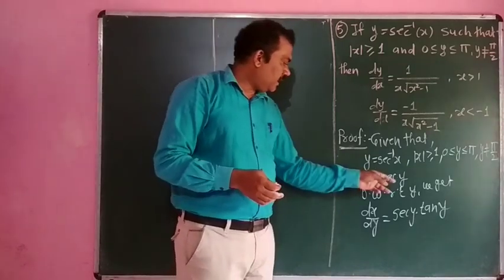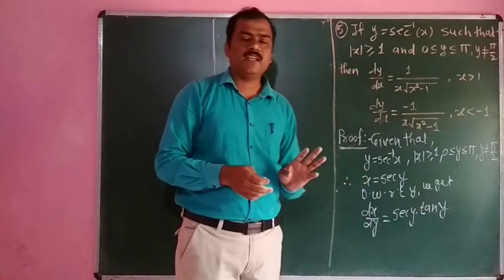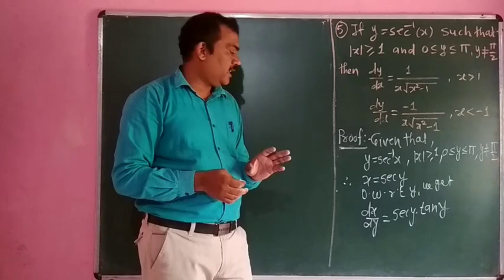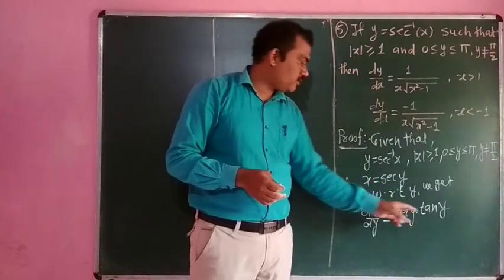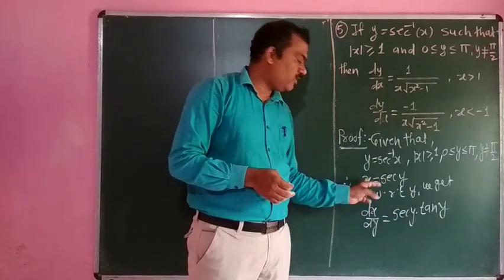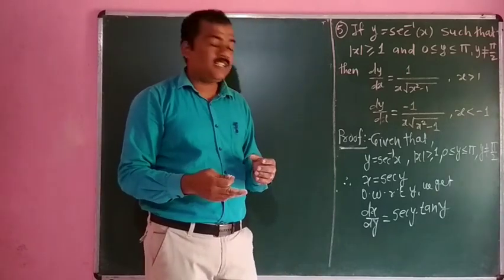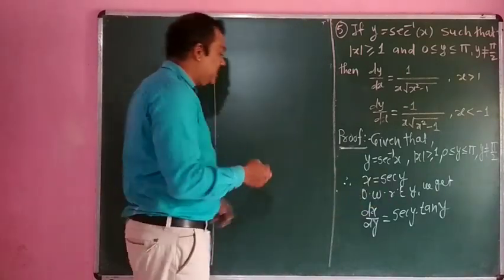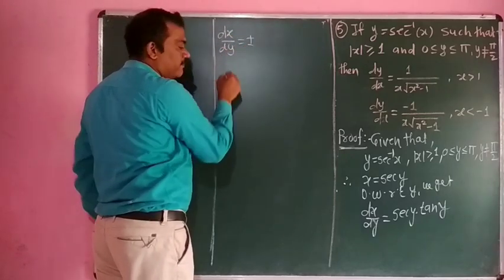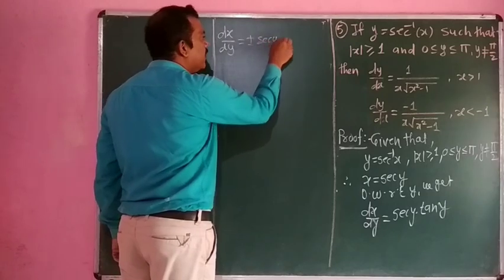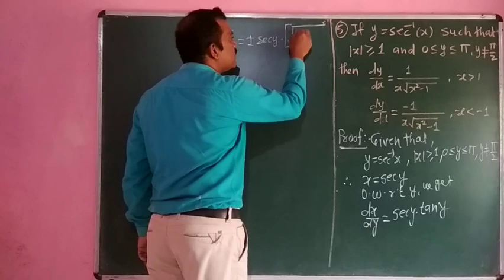Here, the value of sec y is in terms of x, which means we have to convert tan y into terms of sec. We have to substitute the value of sec y in terms of x, so we first express tan y in terms of x, so that we can write dx by dy is equal to plus minus sec y into under square root of tan square y.